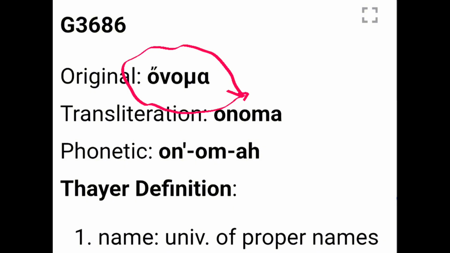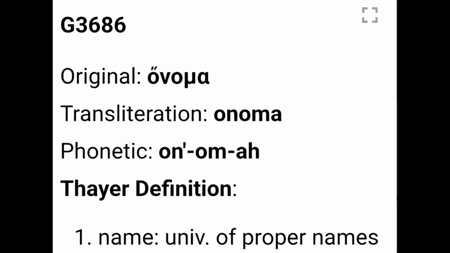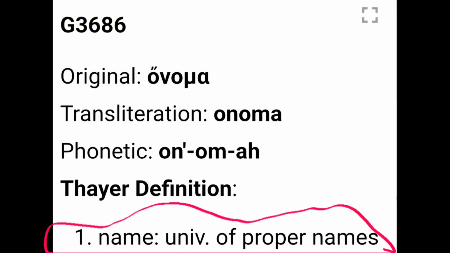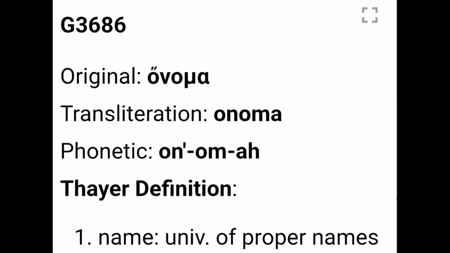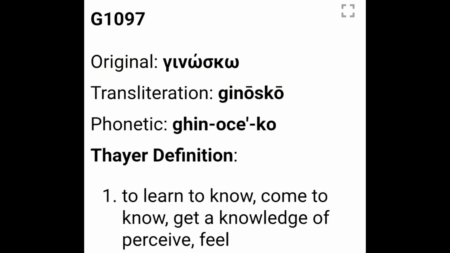G3686 is omicron, nu, omicron, mu, alpha. Onoma. And it means name, universally as of proper names. It says it's a presumed derivative of the base of G1097. So let's look at that.